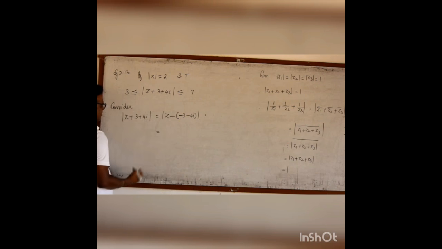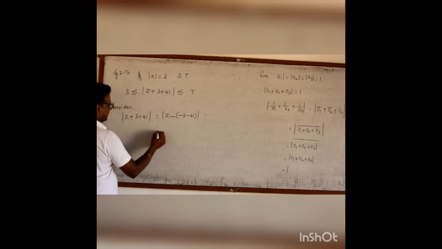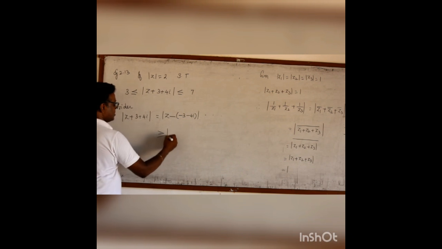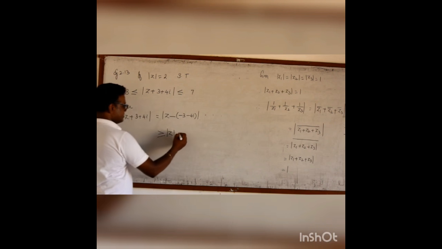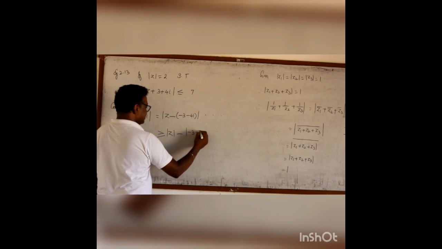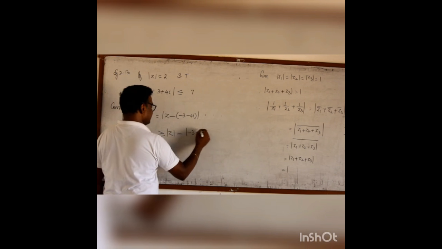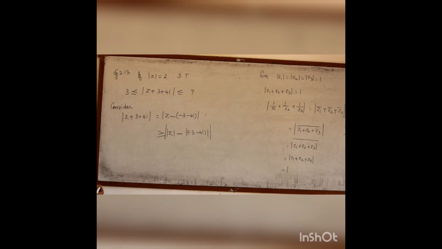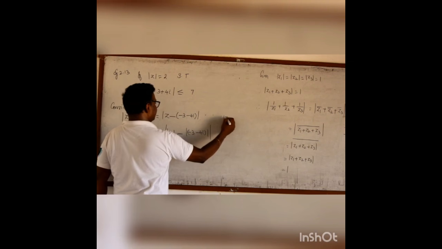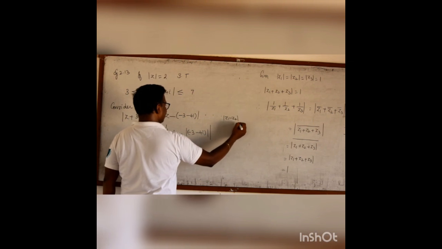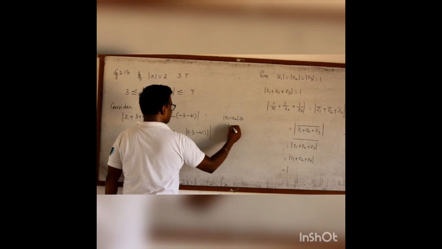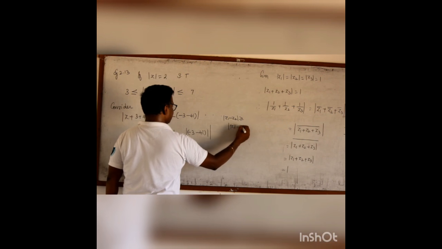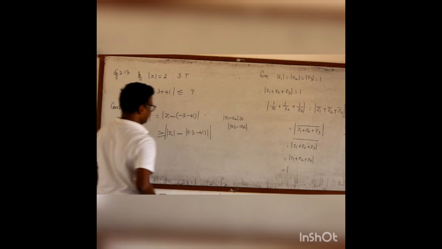Now, as per my property, this is greater than or equal to the modulus of modulus of Z minus modulus of minus 3 minus 4i. What is the property? Modulus of Z1 minus Z2 is greater than or equal to modulus of Z1 minus modulus of Z2, the whole modulus.